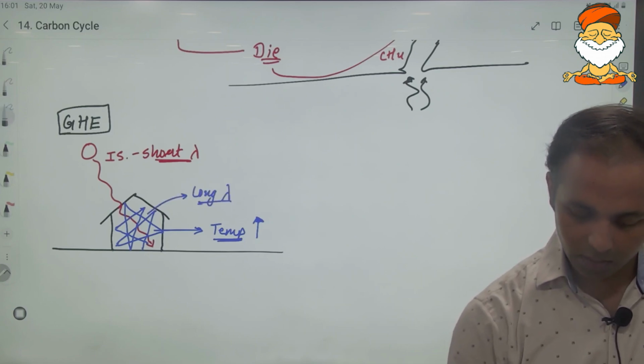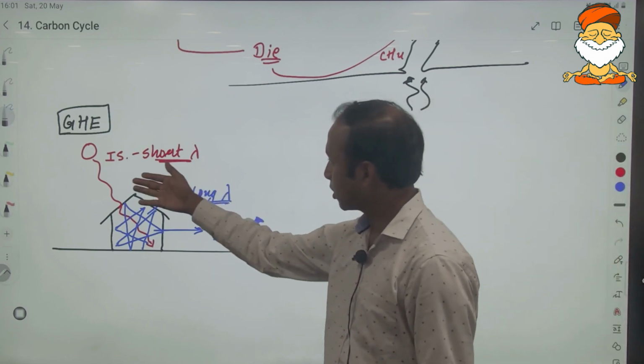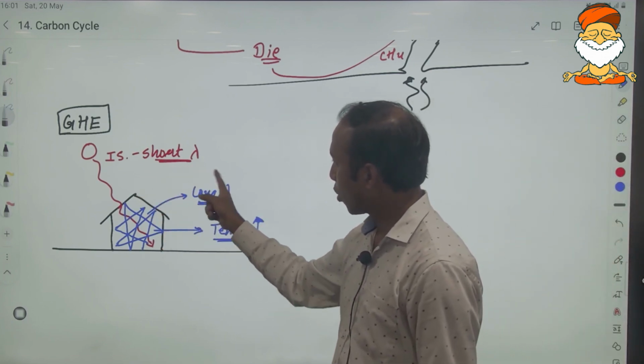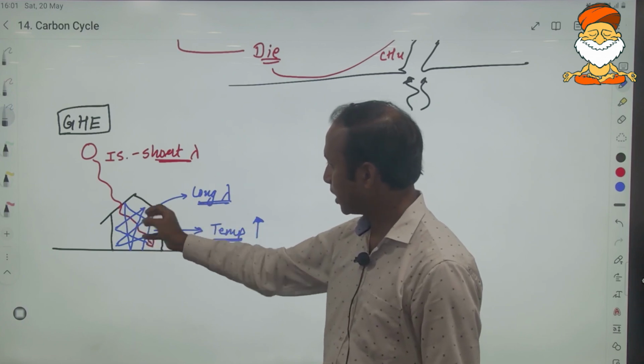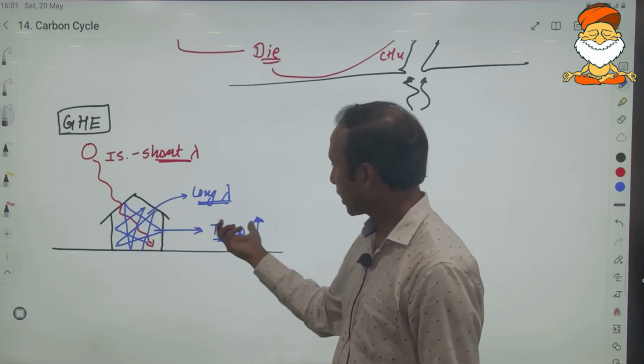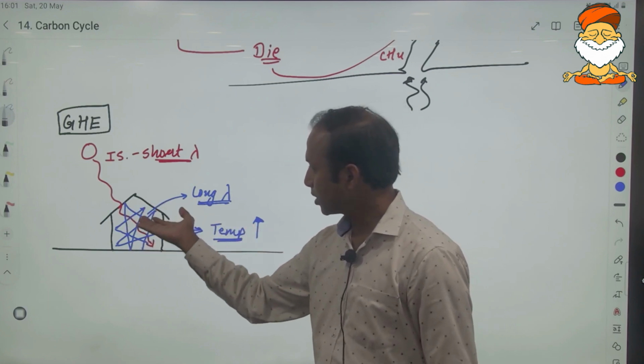So this house is designed in such a manner that it is transparent to the shorter wavelength radiation, but opaque, not transparent, to the long wave radiation. So internal reflections will take place, and the temperature will rise. Okay, so this is the house which is responsible for increasing the temperature.